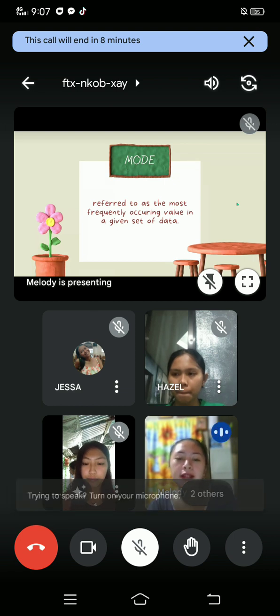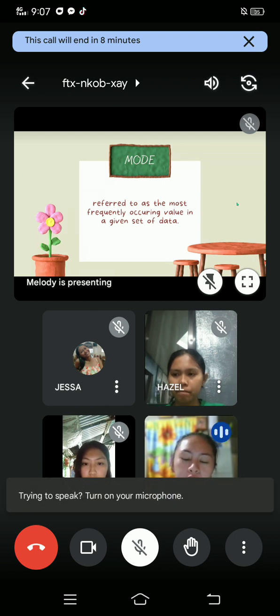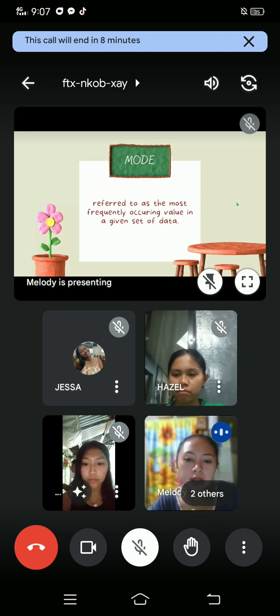Now we have here the last of the measures of central tendency, the mode. Mode is referred to as the most frequently occurring value in a given set of data. The mode is primarily used with nominally scaled data. It is the only measure of central tendency that is appropriate for nominally scaled data.